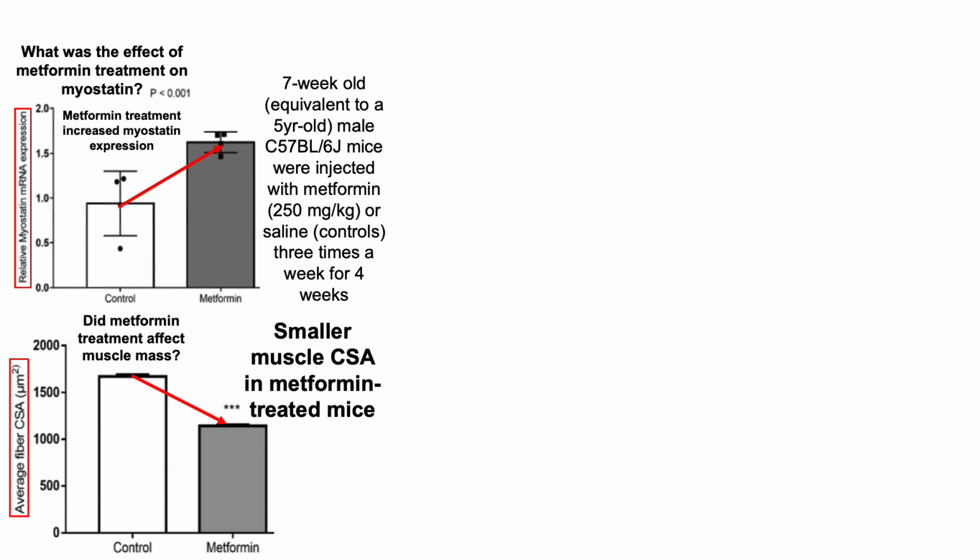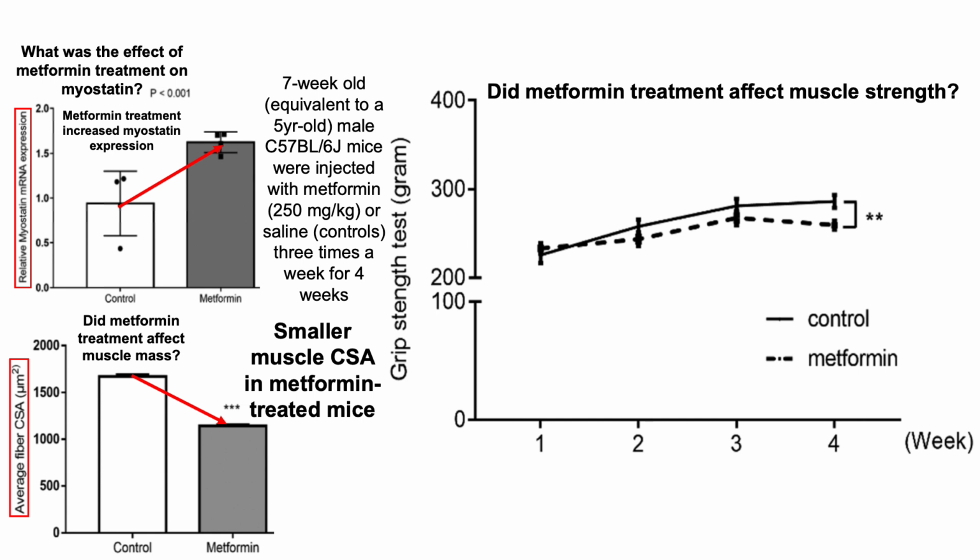So what about effects on muscle function? So did metformin treatment affect muscle strength? So to assess that, they looked at grip strength. And remember, this was a 4-week study. So at the end of the 4-week study, whether injected with metformin or saline as a control, we can see that the mice that were injected with metformin had significantly reduced grip strength at the end of the 4-week study, so the dashed lines, when compared with the saline injected animals with the solid lines.